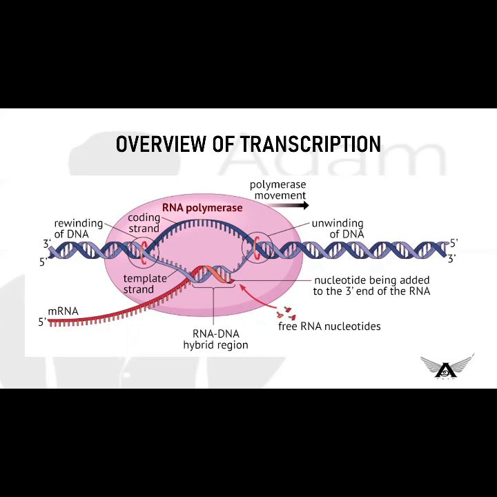Then, when the RNA polymerase moves along the DNA, the mRNA will be produced. The elongation process occurs in such a way that mRNA is synthesized in a direction from 5' to 3', where the DNA is read from the direction 3' to 5'.